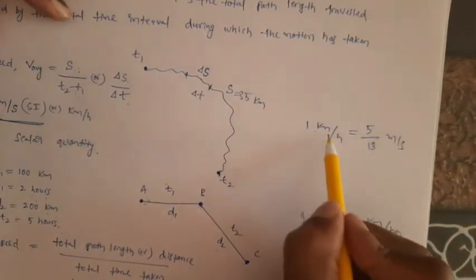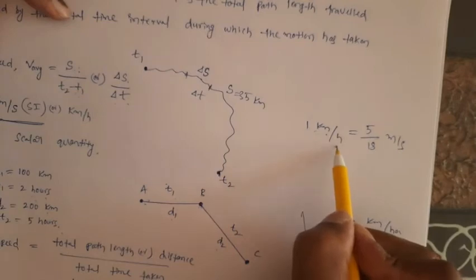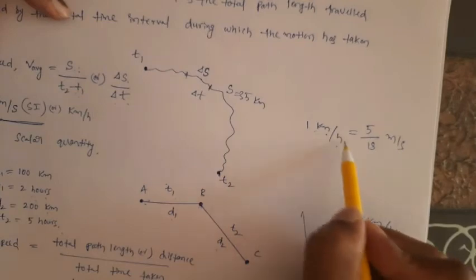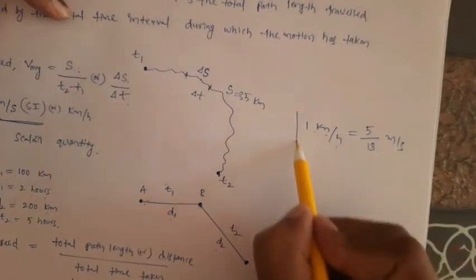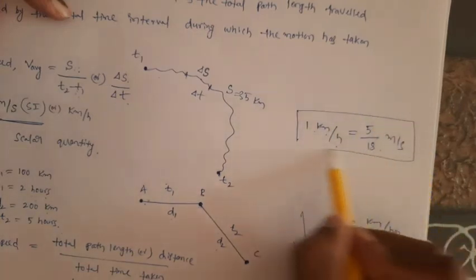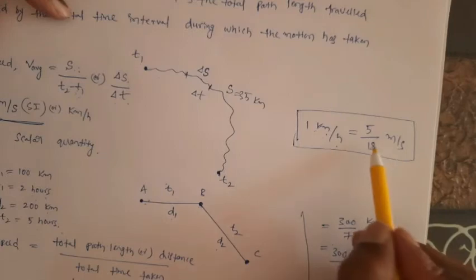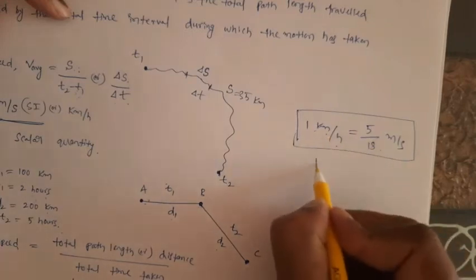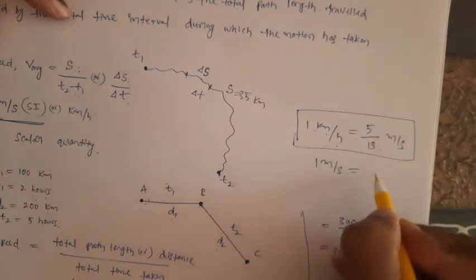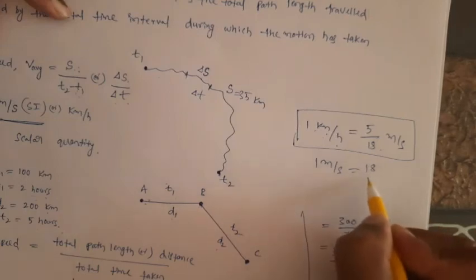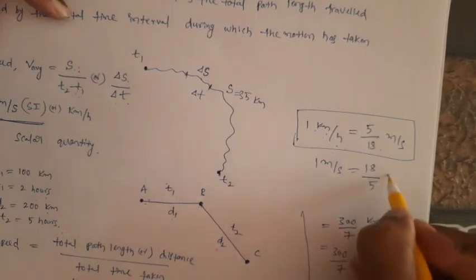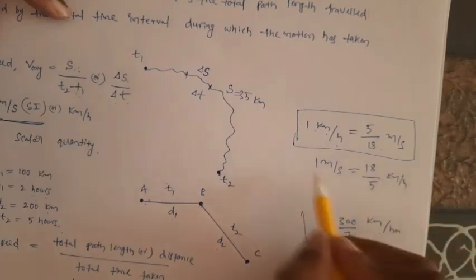That means kilometer equals 1000 meters, and hour equals seconds. If you convert into seconds, 60 into 60 seconds. If you simplify it, you will get this. So using this, you can convert a value from kilometer per hour to meter per second, or meter per second to kilometer per hour. That means 1 meter per second is equal to 18 by 5 kilometer per hour.